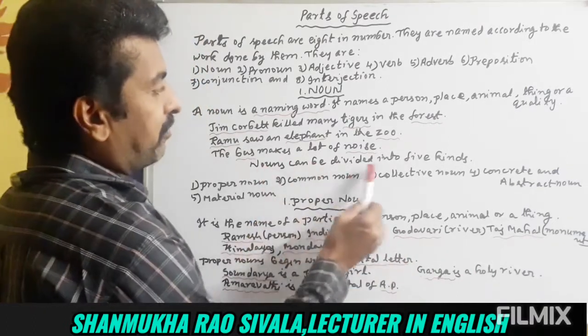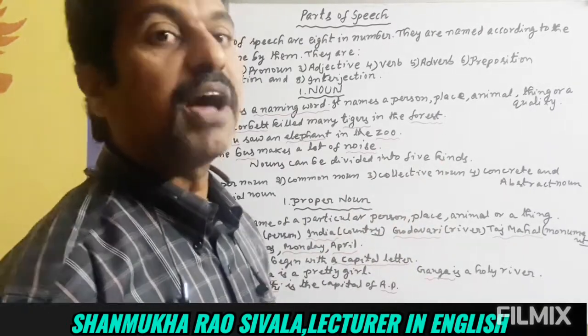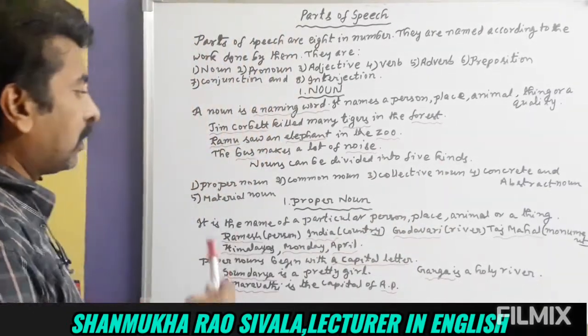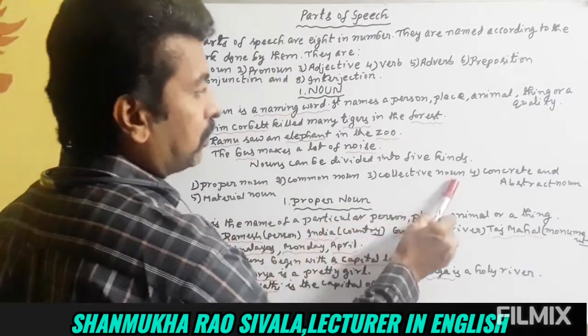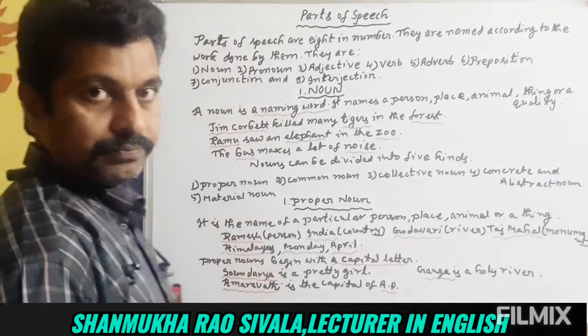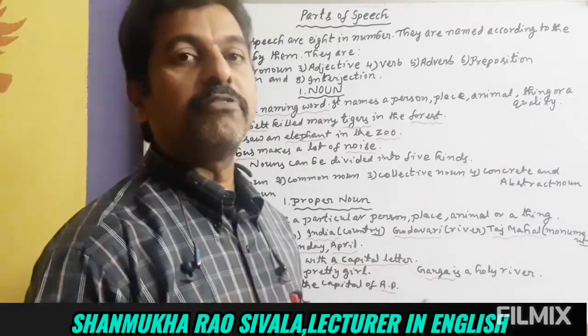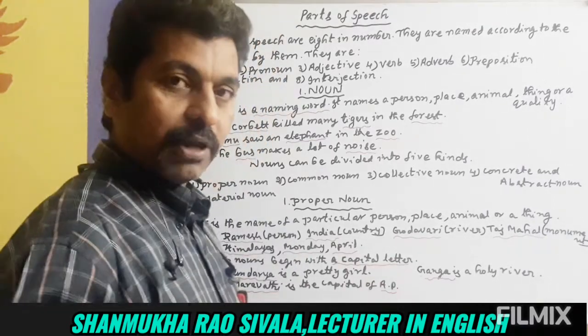Again, nouns can be divided into 5 kinds. They are proper noun, common noun, collective noun, concrete and abstract noun, material noun. Again, we divided them into 5 categories or 5 kinds. So let us see one by one.